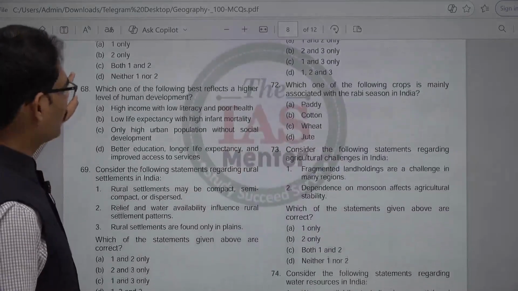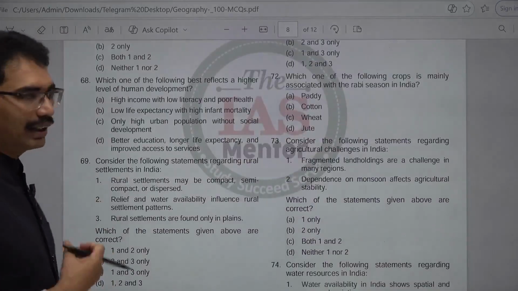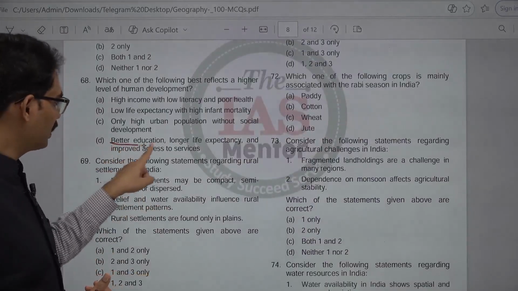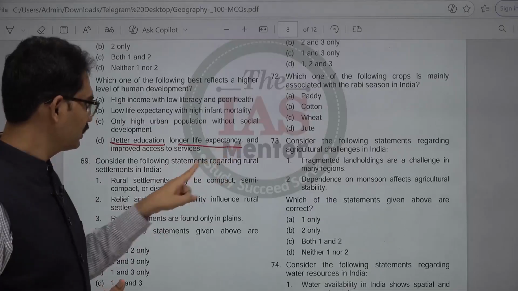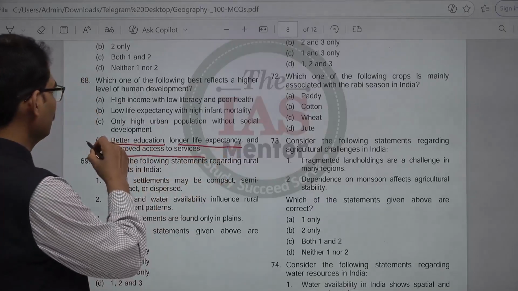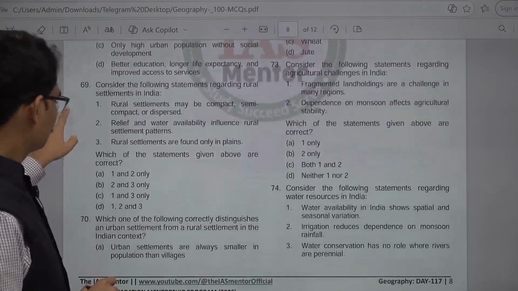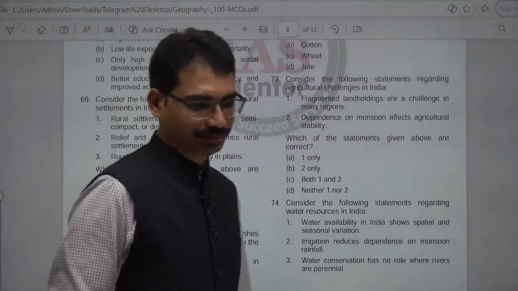Which one of the following best reflects a higher level of human development? Higher level of human development: this is better education, longer life expectancy, and improved access to services. This is what human development really means. Next, 69.